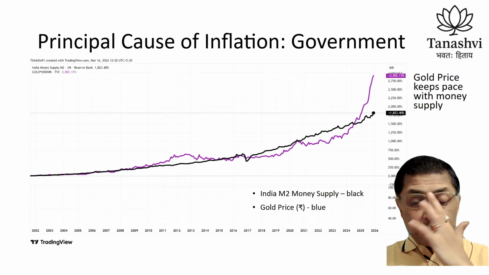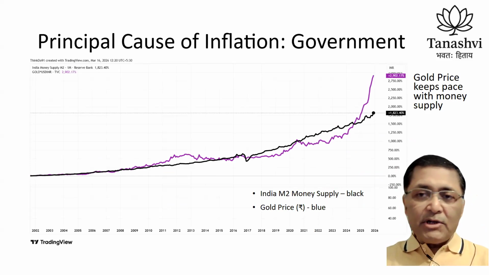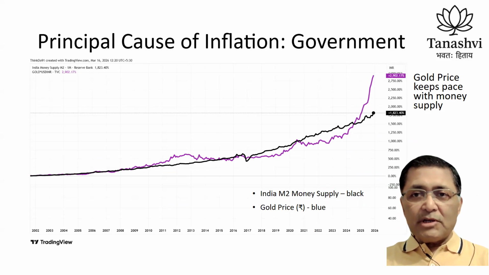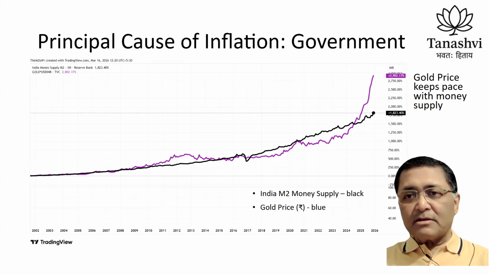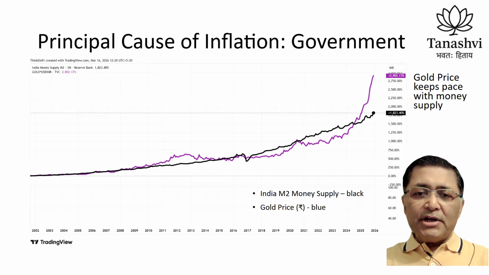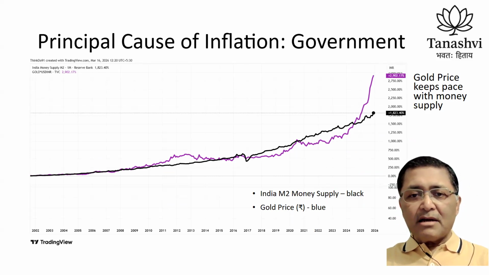Now, the principal cause of inflation, we believe, and many economists believe, is the government. If you look at this chart, the black line is India M2 money supply. M2 is basically all deposits. So how much money supply is coming into the market. The blue line is gold price in rupees per 10 gram.